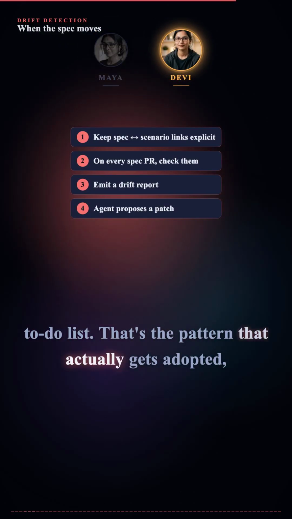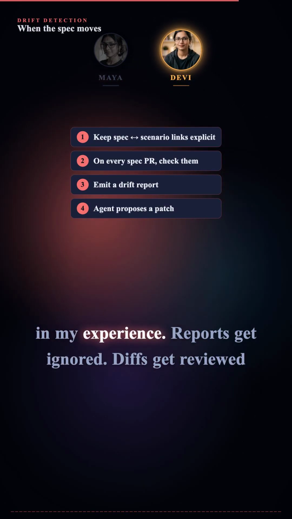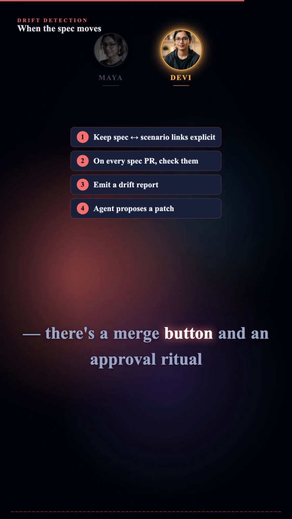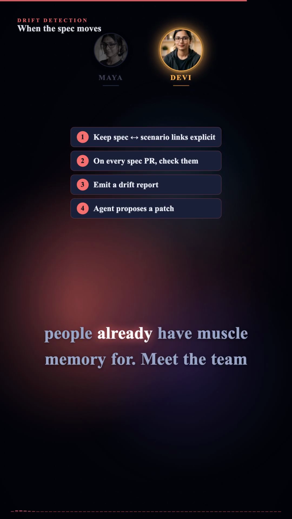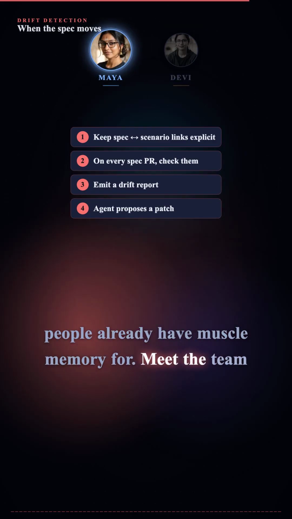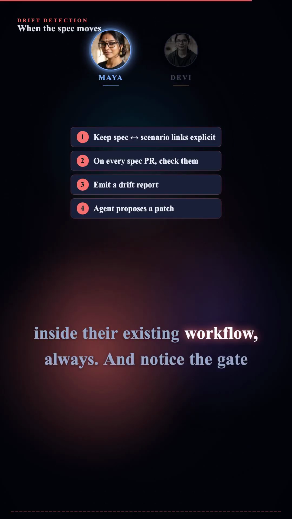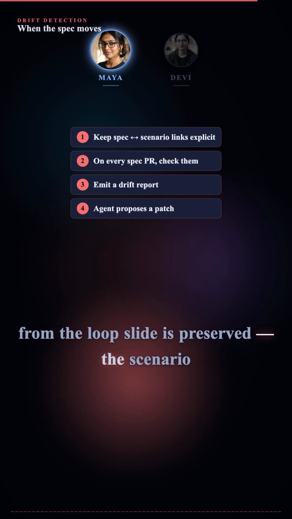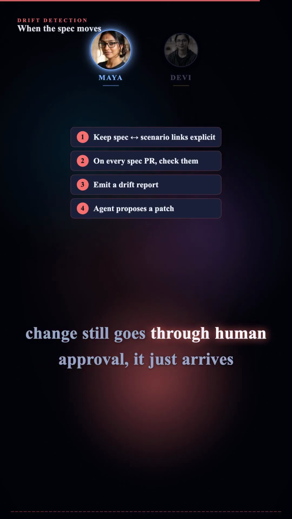That's the pattern that actually gets adopted, in my experience. Reports get ignored, diffs get reviewed, there's a merge button and an approval ritual people already have muscle memory for. Meet the team inside their existing workflow, always. And notice the gate from the loop slide is preserved. The scenario change still goes through human approval.